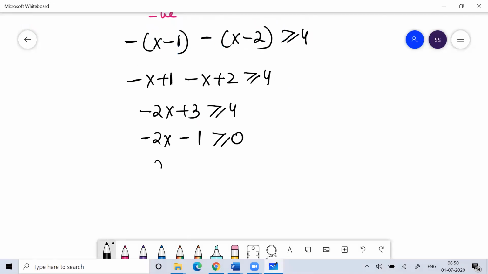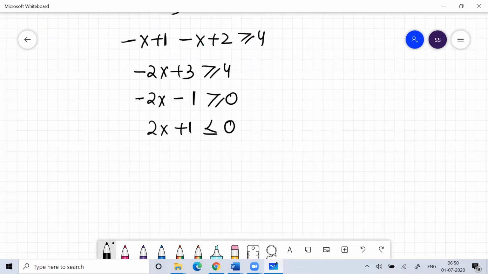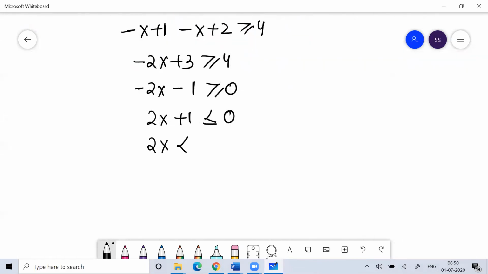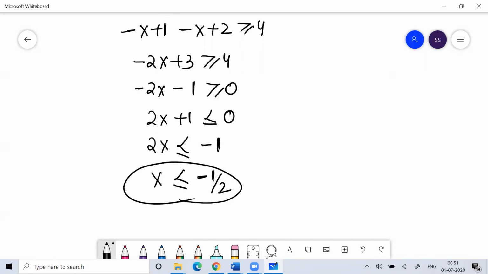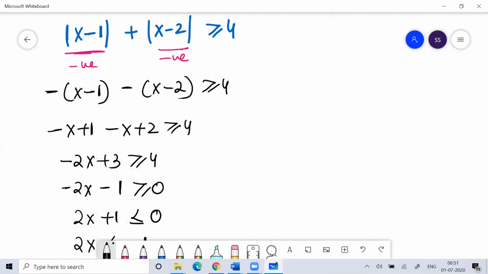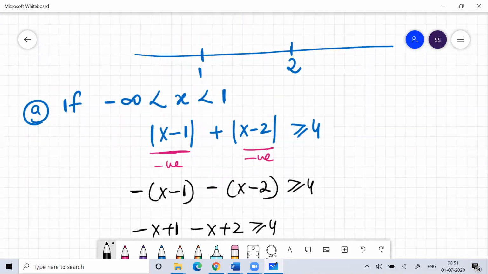So I can say 2x plus 1 is less than or equal to 0. Minus 1 on both sides, so 2x is less than or equal to minus 1. So x is less than or equal to minus 1 by 2. So you got this value. So the value of x is either equal to minus 0.5 or less than minus 0.5. Okay, you understood this? So this is condition 1.